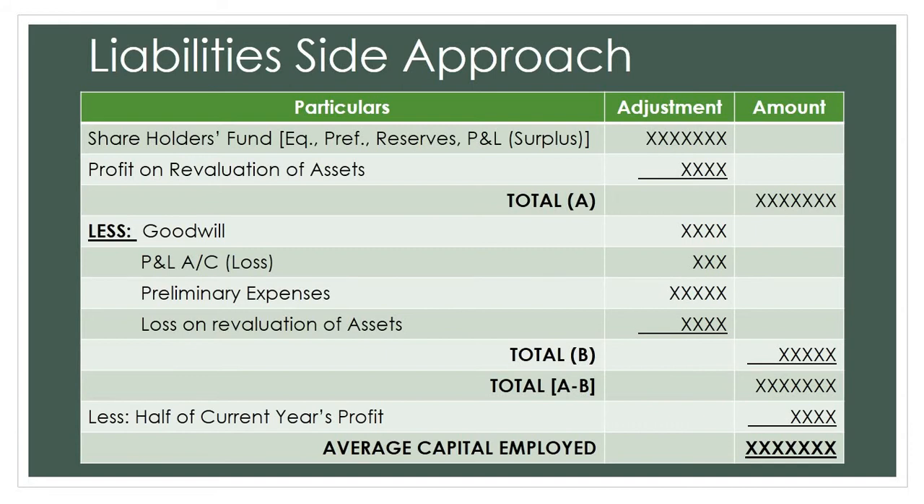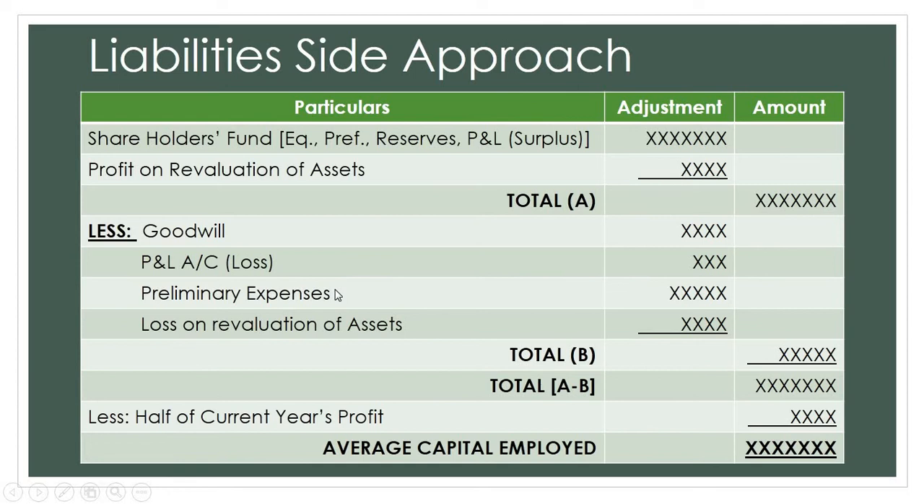Then apart from that, what are we going to reduce from these values? We are going to reduce goodwill, P&L account loss, preliminary expenses, and any other losses. See, I have given here loss on revaluation of assets. I should have given any other losses, but these are the things that will exist in almost each and every problem. These will be appearing commonly. Apart from that, if there are any other losses, we are going to reduce them from the shareholders funds total that we have got. Total A minus total B will get one amount.